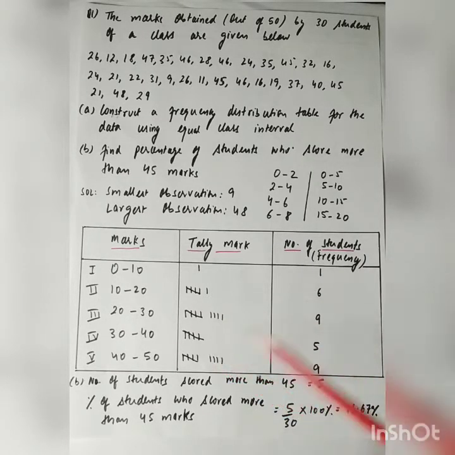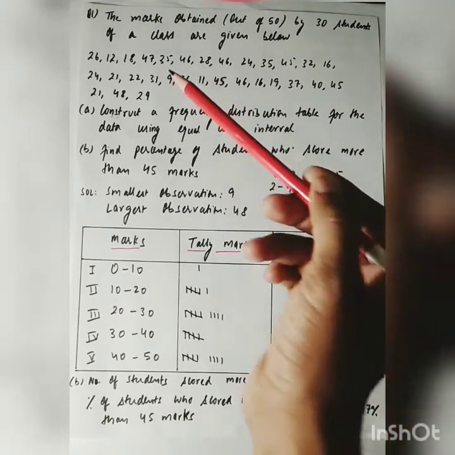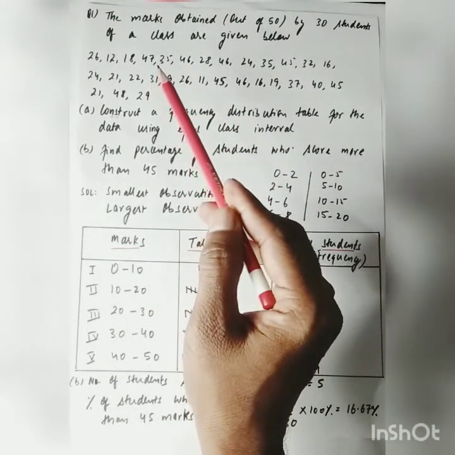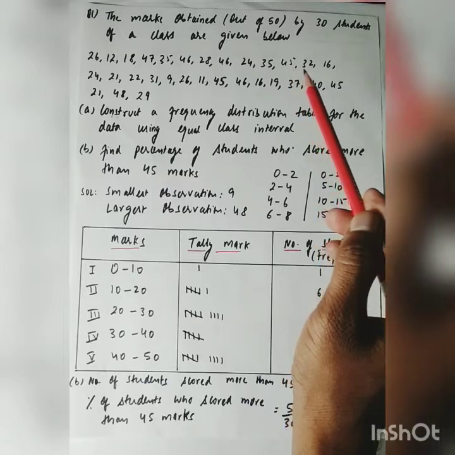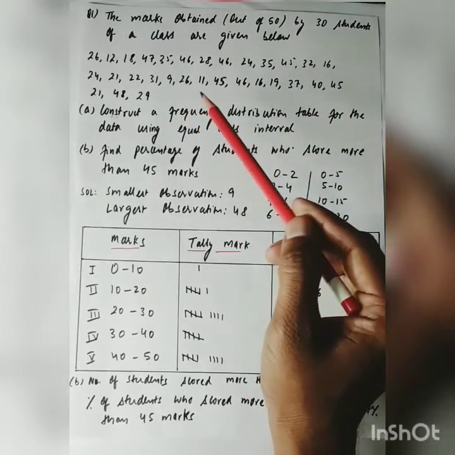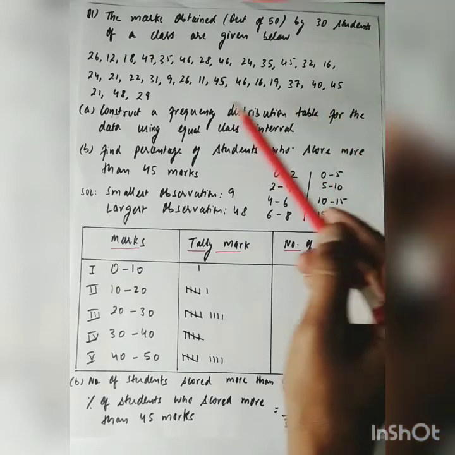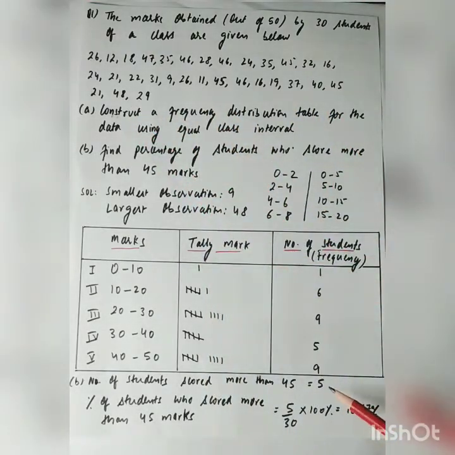This is our frequency distribution table. Now coming to B part. Number of students scored more than 45. Let me count: more than 45, 1, 2, 3, 4 and 5. That is 5. Therefore, the percentage of students who scored more than 45 marks will be 5 upon 30 into 100 percentage sign. This will be 16.67 percentage.